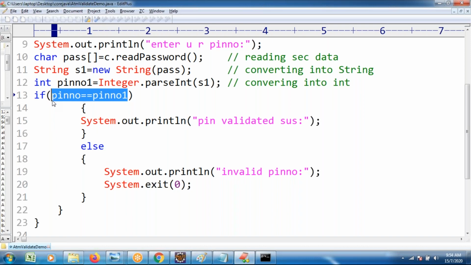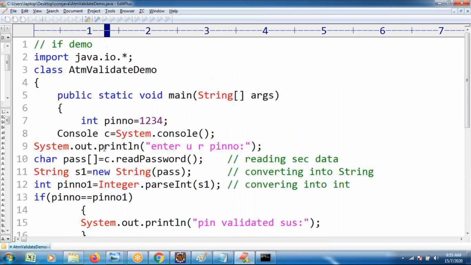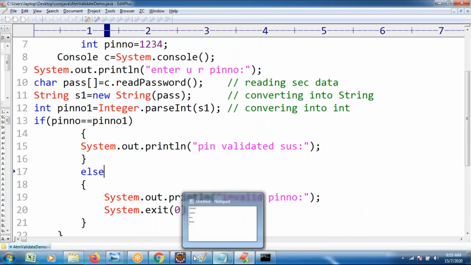Checking line number 13: if 13 is true, continue. If 13 is false, the cursor directly jumps to the 17th line and executes from there. So from that point of view, we use the if and if else statements.